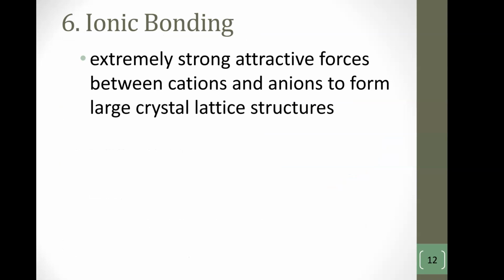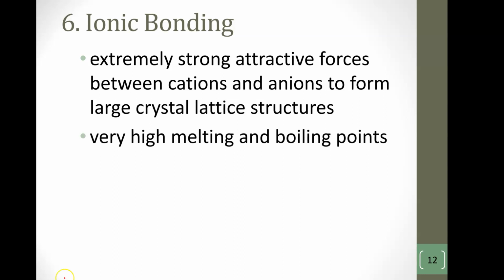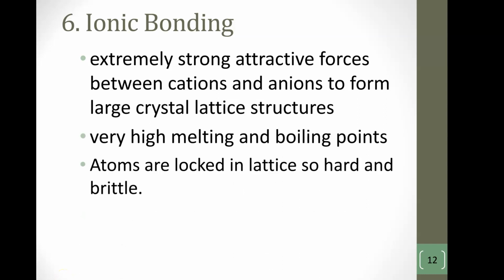Ionic bonding is extremely strong attractive forces between the cations and anions to form what's called a large crystal lattice structure. Okay? They also have very high melting and boiling points. And the atoms are locked in the lattice, so they're hard and they're brittle. They're not like metals. They're not bendable. They're not malleable. They're not ductile.